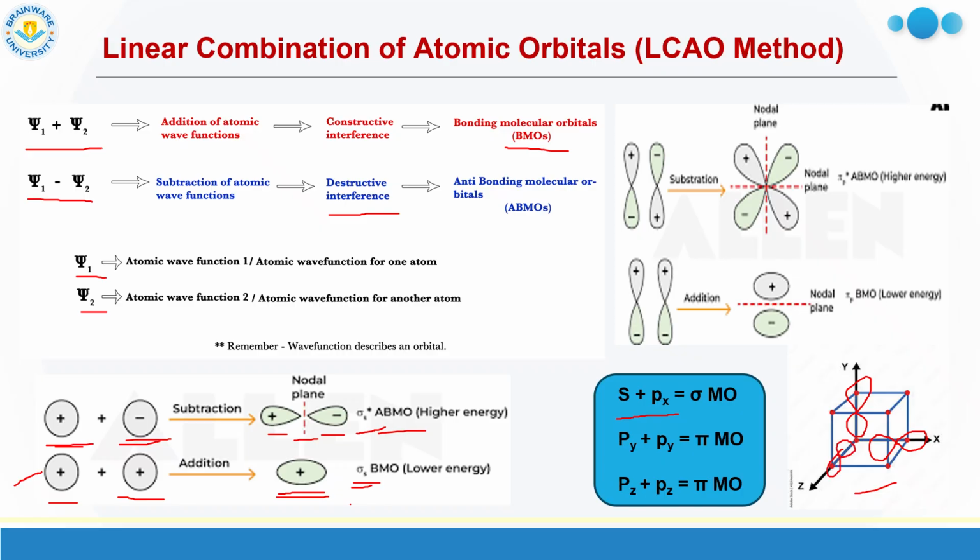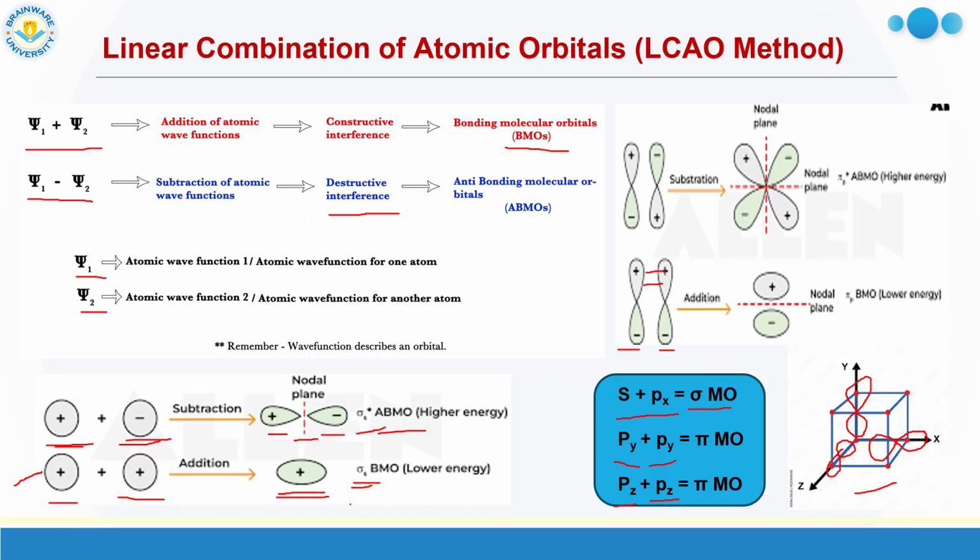So the s orbital, which is spherical in shape, and the px orbital, dumbbell in shape, when combined with each other, also give rise to two sigma MOs: one is sigma MO, another is sigma star MO. But in the case of py and py combination, or pz and pz combination, what happens? Suppose this is one py and this is another py, and they are combining with each other. You can see both are vertical. When they combine with each other, this type of combination